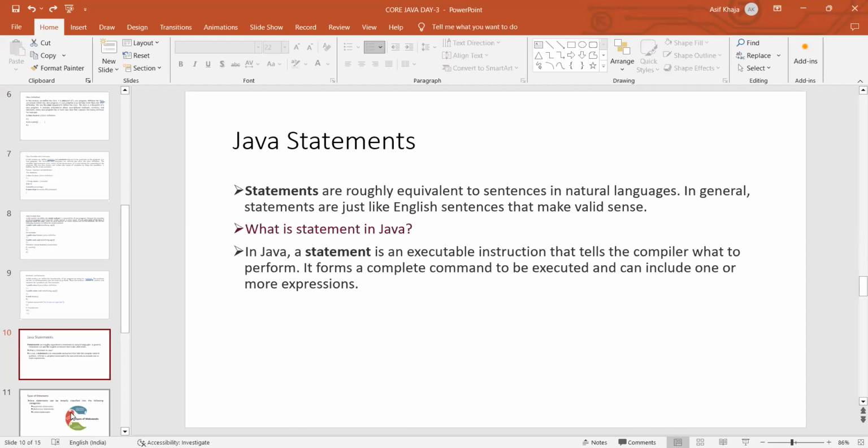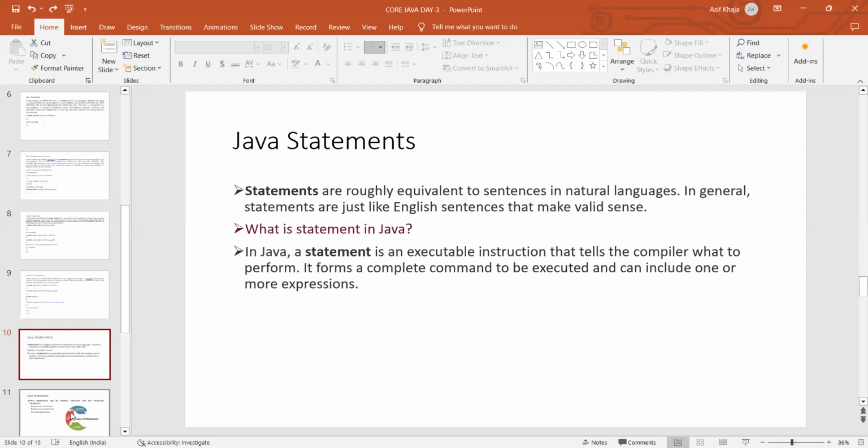Statements are roughly equivalent to sentences in natural languages. Like we say, Ramu is a good boy. This is a sentence in natural English language. It gives some sense to the user, that there is someone called Ramu who is a good boy. In the same way, statements in Java are equivalent to sentences in natural languages. In general, statements are like English sentences that make valid sense.